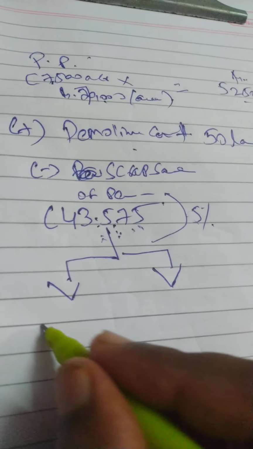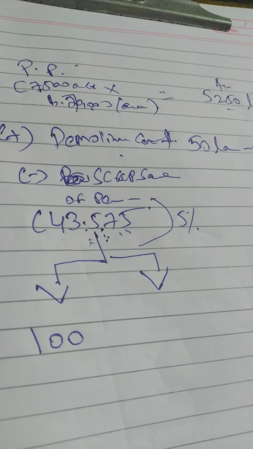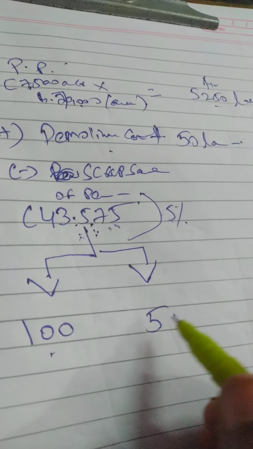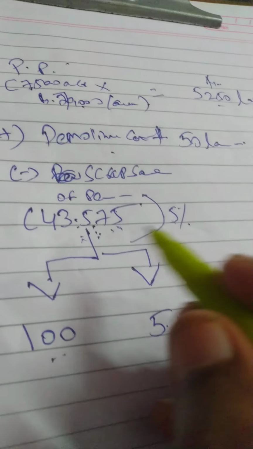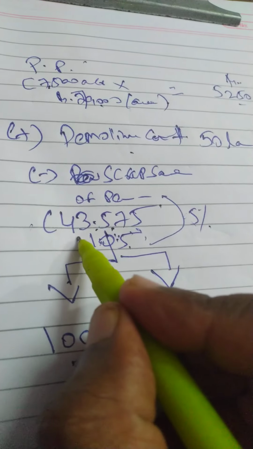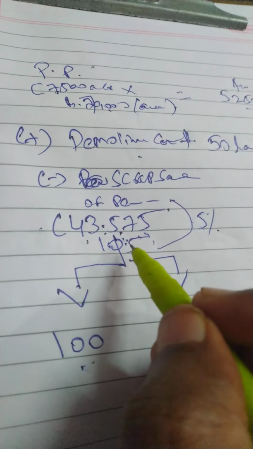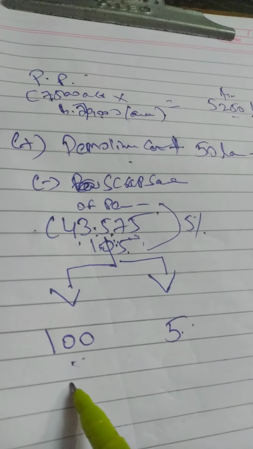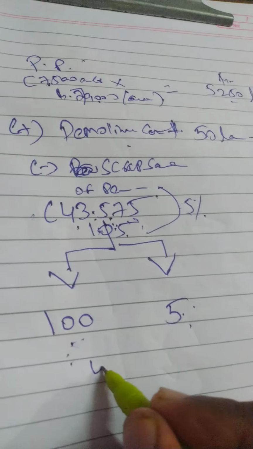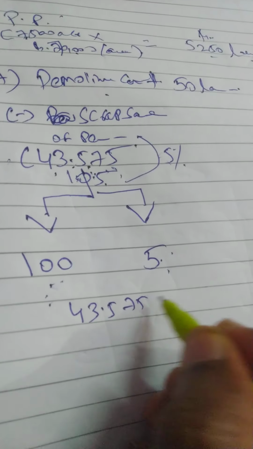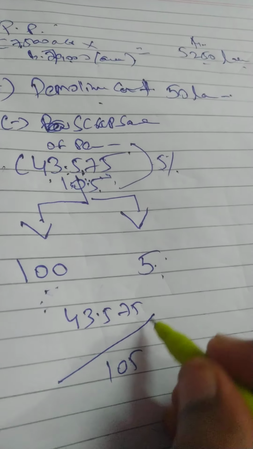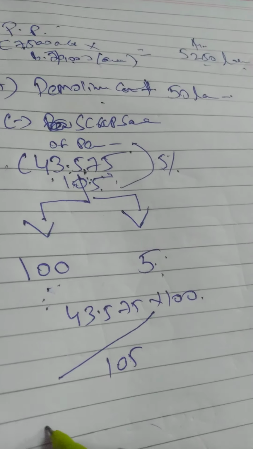For example, 100 rupees is our sale value, 5 rupees is tax. So this amounts to 105. Got it? So how much is 100, how much is 5? We need to know how much is 100. So 43.575 divided by 105, then for 100 how much?